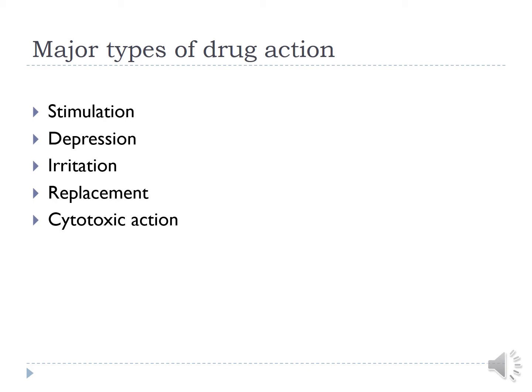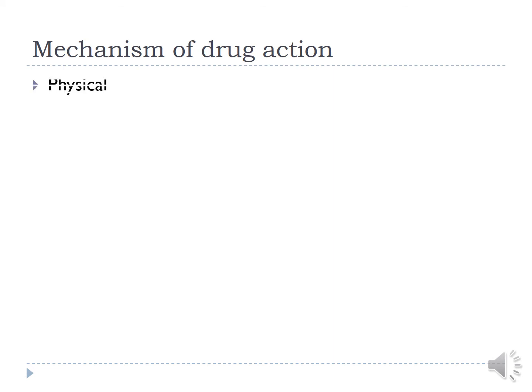Now, how are these actions produced? So many times a drug can act just by its physical properties, like we all take isabgol bhusi during constipation. So that isabgol acts just due to its physical properties. It absorbs water and it produces bulk in the intestine and acts as a bulk purgative or bulk laxative. So that is due to its physical property. Or sometimes a drug can act due to its chemical properties, like we take antacids to neutralize the gastric acid in stomach. So that is due to its chemical properties.